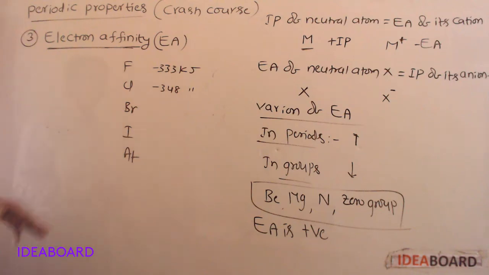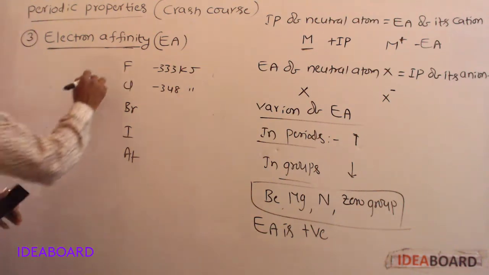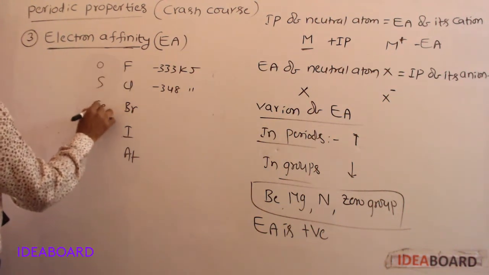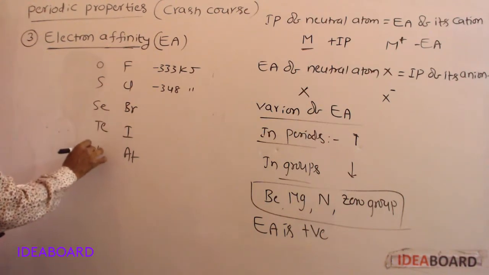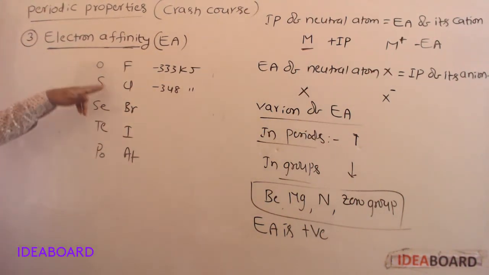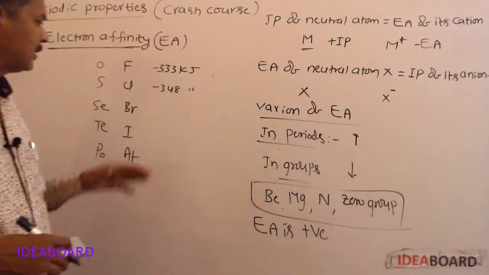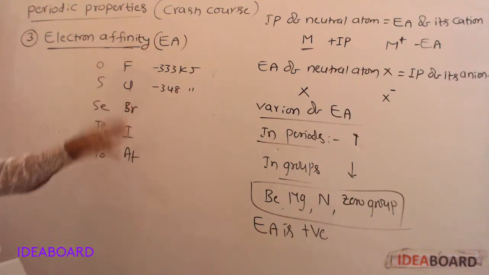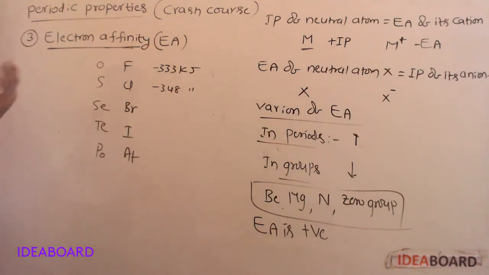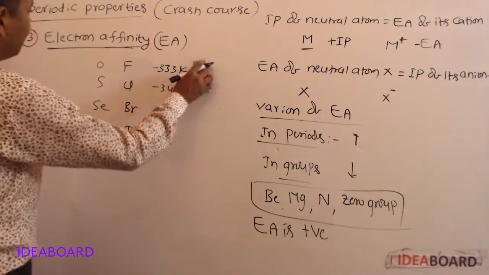Thereafter decreases. Not only 7th A group elements, even 6th A group elements are like that. Oxygen to sulfur increases, thereafter decreases. In general, it decreases, but in case of p block elements, from first element to second element, first it increases, thereafter decreases. This is electron affinity or electron gain enthalpy.